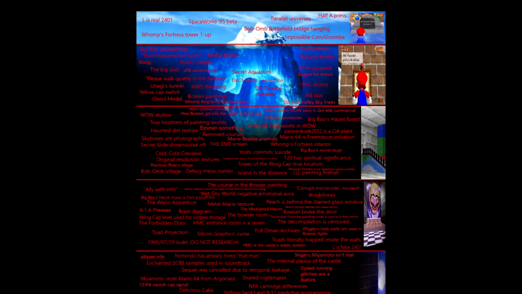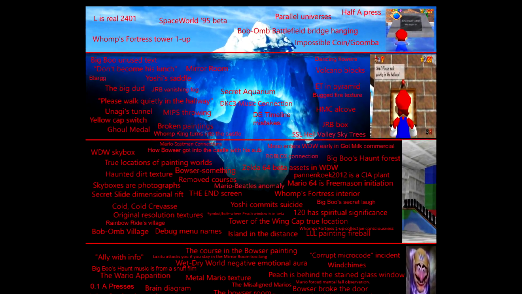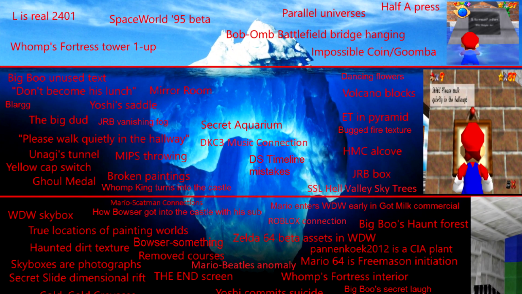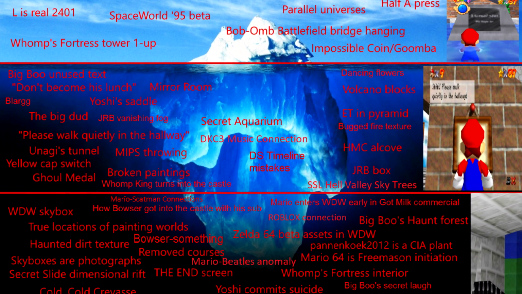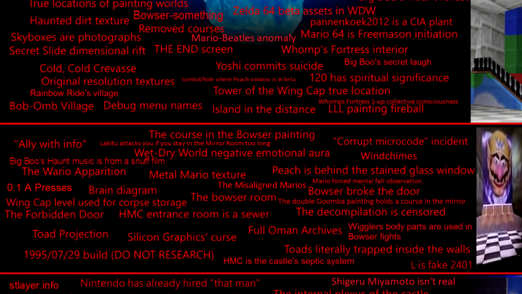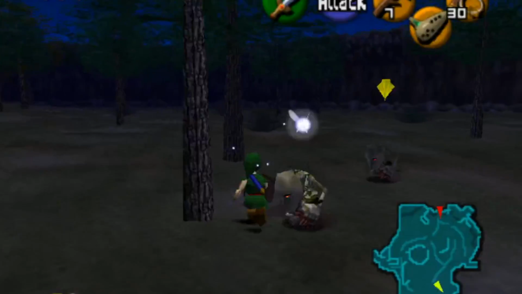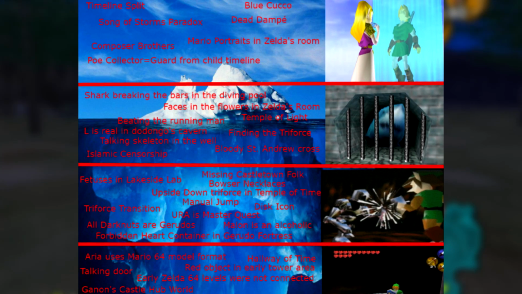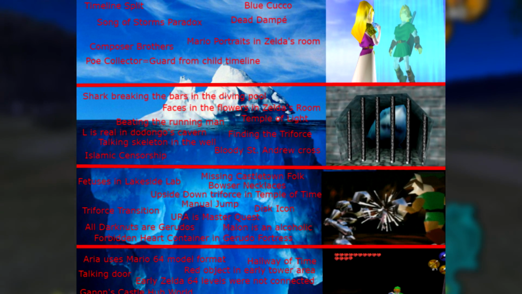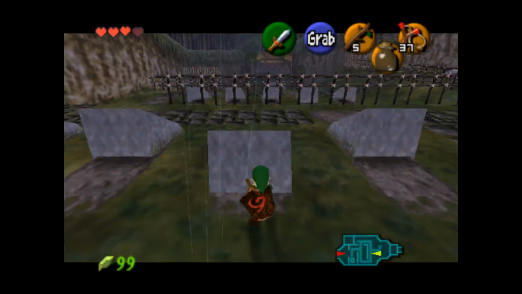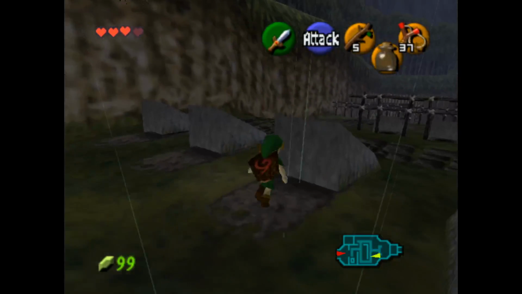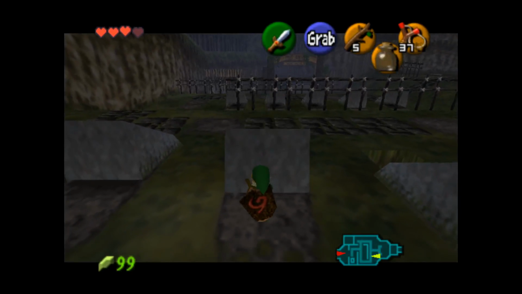An iceberg image usually consists of trivia or information about a certain topic, with the most well-known information being at the top, and the deeper down you go, the more obscure things get. In the context of this particular iceberg, it contains rumors or secrets relating to The Legend of Zelda: Ocarina of Time. I will link the iceberg image at the top of the description so you can use it to follow along with the video if you want.